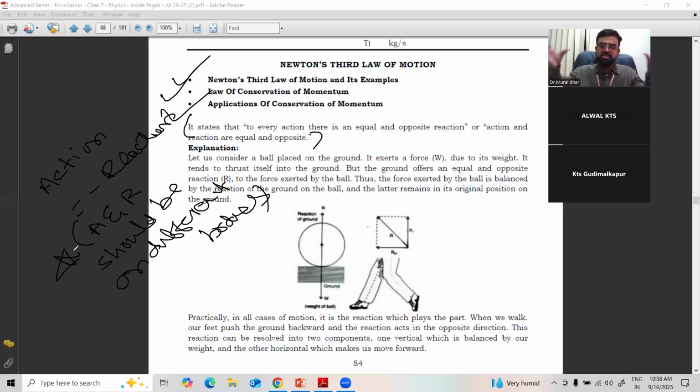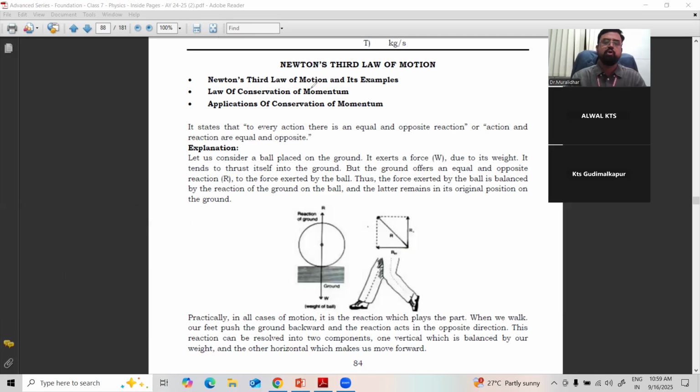Because when you are sitting inside the car, you and the car are one body only. So the action is on the car only, and the reaction is also on the car only. So the car cannot move. But when you get down from the car, you are a different body and the car is a different body, so you can make the car or bus move, whatever it may be. So the condition for Newton's third law is that action and reaction should be on two different bodies, not on the same body. A very, very important condition where most people get confused.